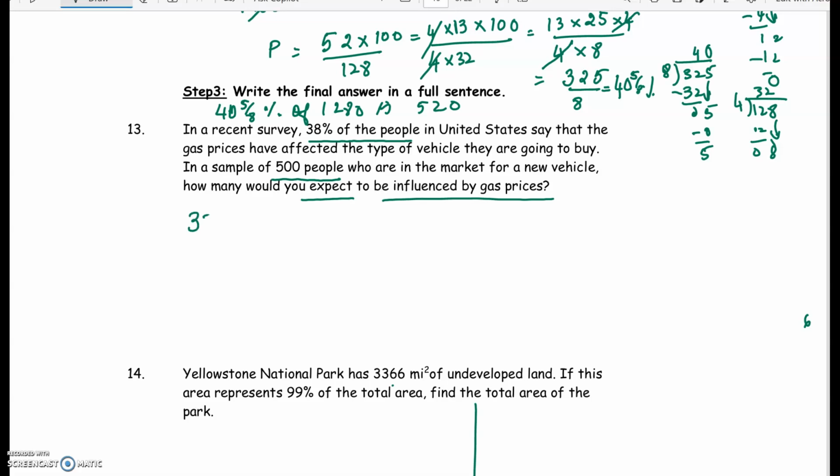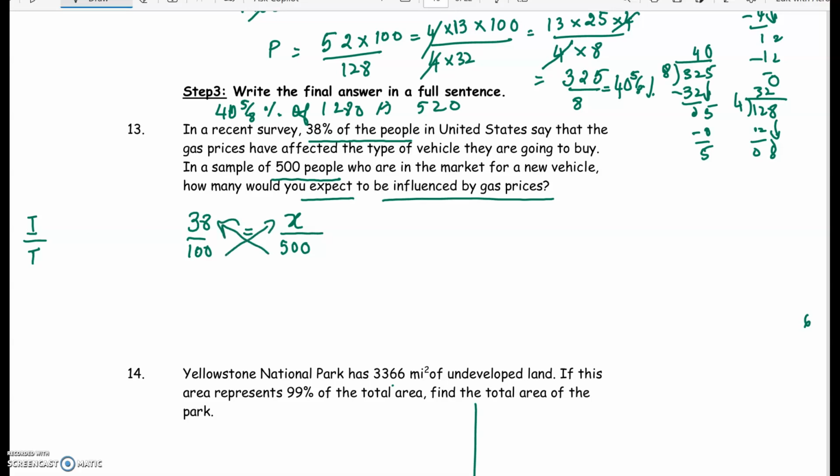So the minute I write down 38 over 100, which is the percent, 100 is the total number of people and 38 is the people who are influenced by gas prices. So keeping that in mind, remember the total is in the denominator. In a sample of 500 people, we want to find out x, which is the number of people who are influenced by gas prices.